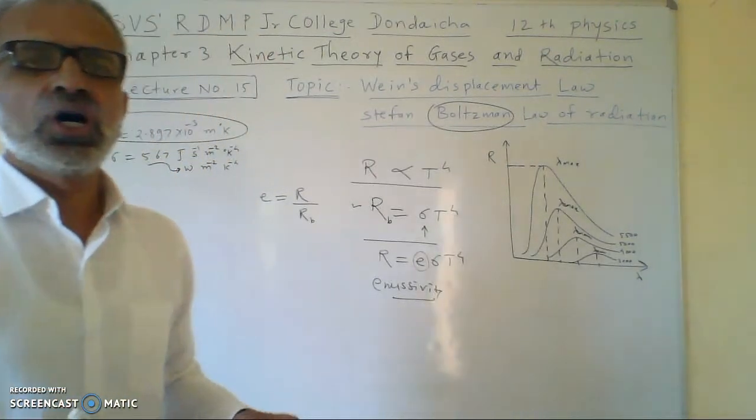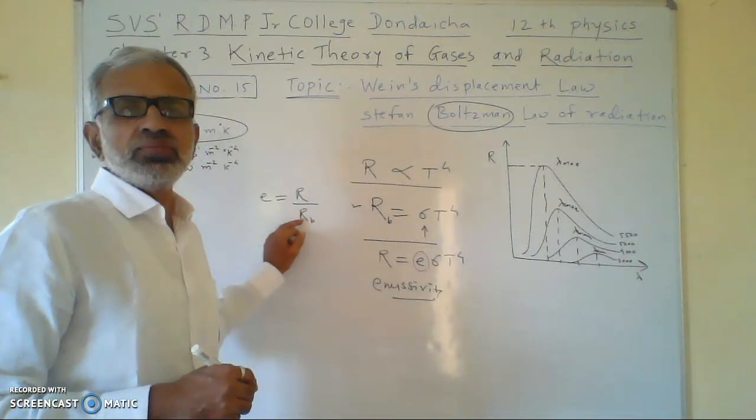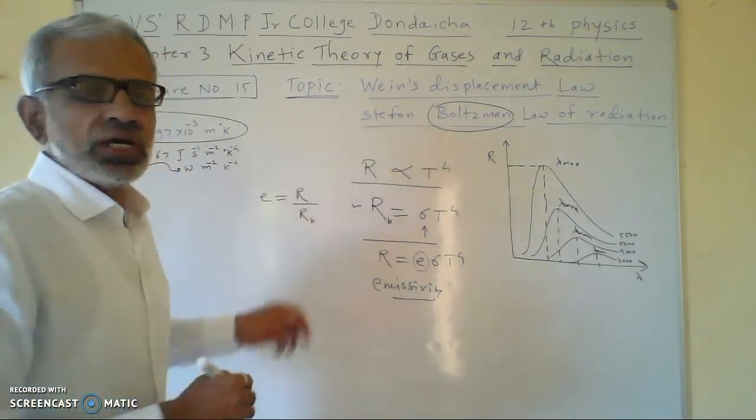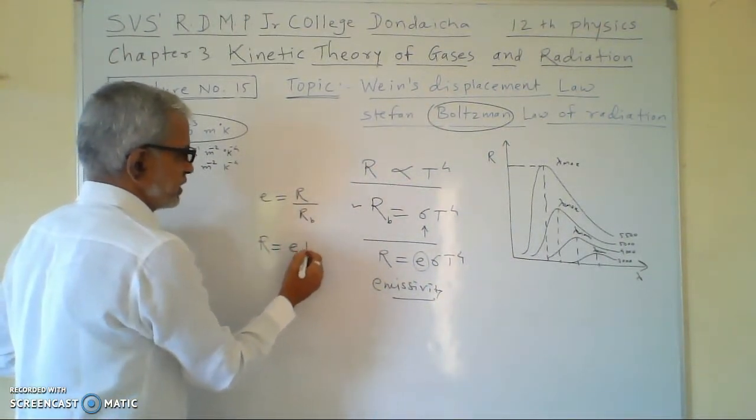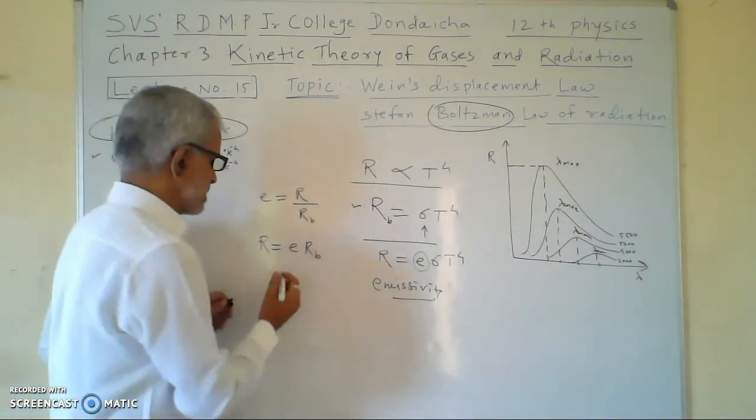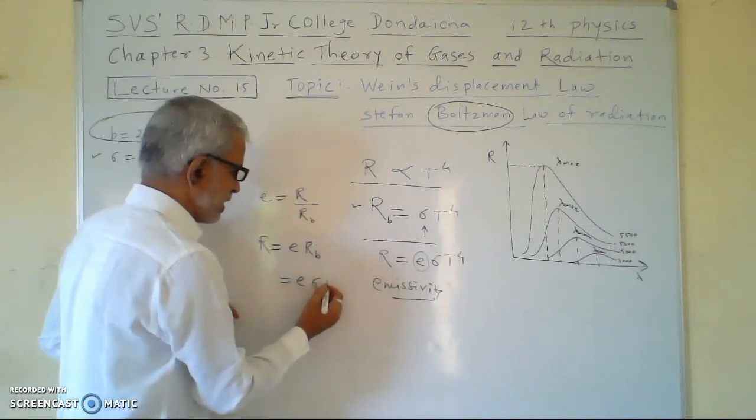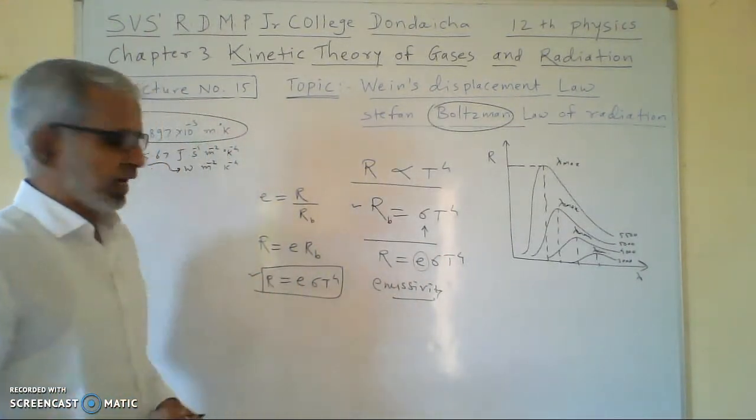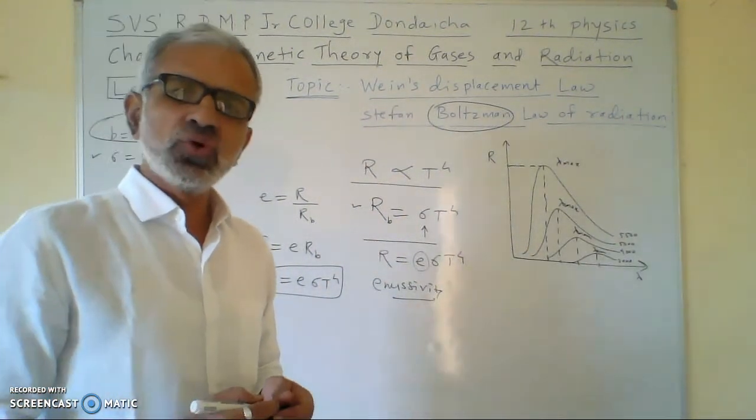The ratio of the emissive power of the ordinary body and the emissive power of the perfectly black body is e. And therefore for an ordinary body R is equal to e into R_B. For an ordinary body this will be e into R_B. Then the value of R_B will be sigma into T raised to 4. And therefore for an ordinary body the value of R will be R equal to e sigma T raised to 4.